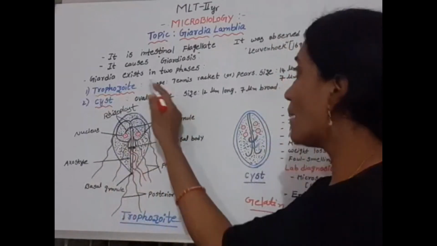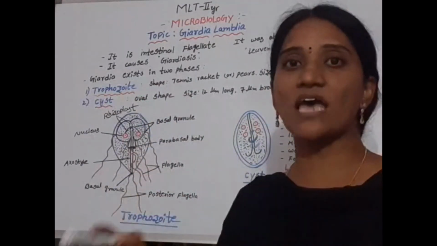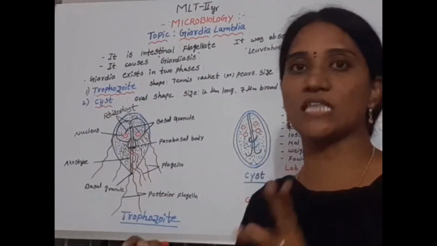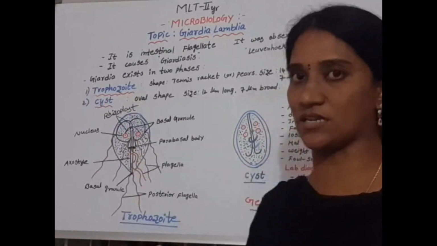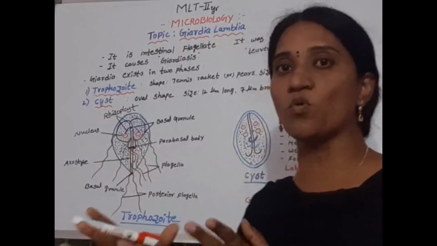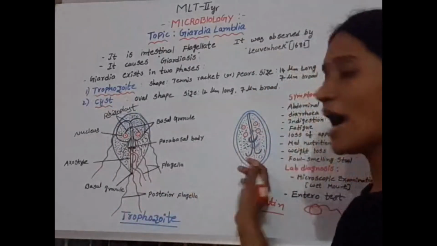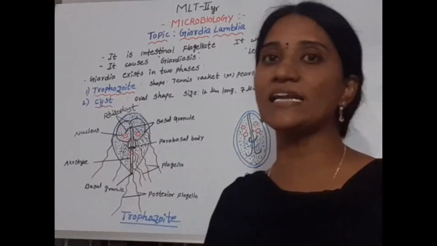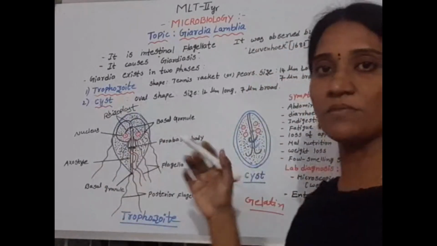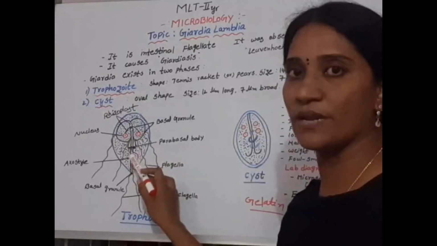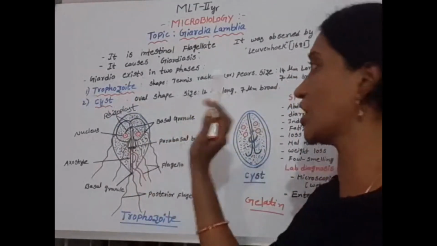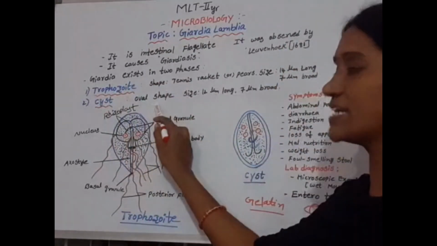The life cycle of Giardia lamblia shows two stages. The first is the trophozoite and the second stage is the cyst. The trophozoite moves with the flagella and the cyst is the dormant state for some time. The trophozoite is shaped like a tennis or badminton racket or pear, and the cyst is oval.